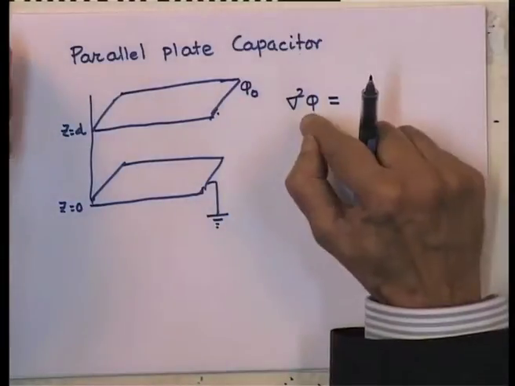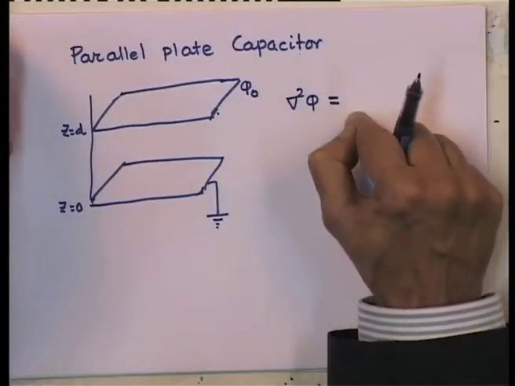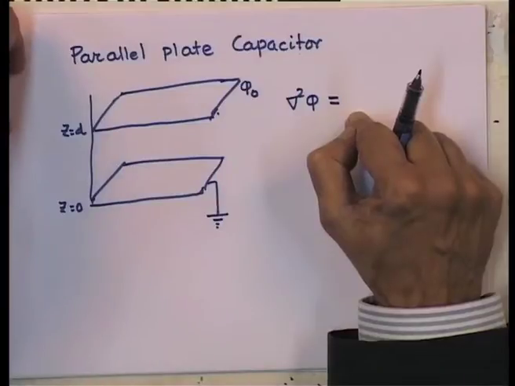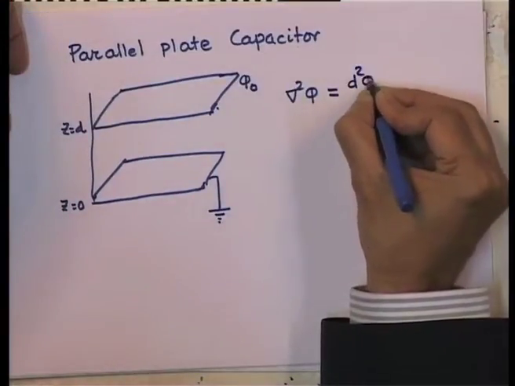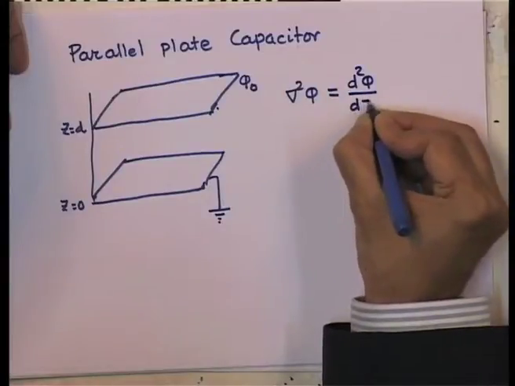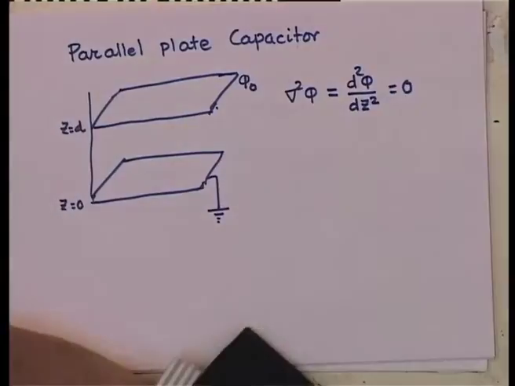So, in other words, any variation that is there has to be only with respect to the z axis. This is simply d square phi by dz square equal to 0, which basically reduces to a one dimensional problem.